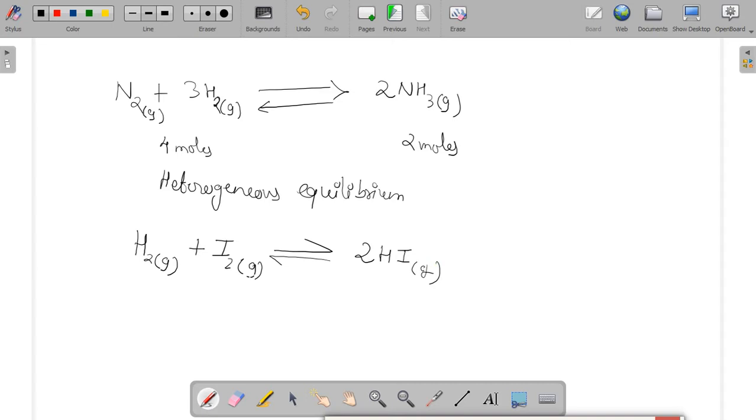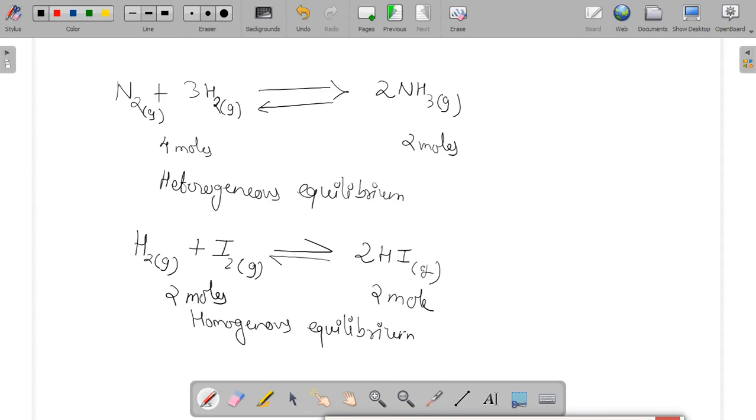Here also we can observe that 2 moles of reactants combine to form 2 moles of product. So the amount of product and reactant is the same, and this kind of equilibrium is termed homogeneous equilibrium.